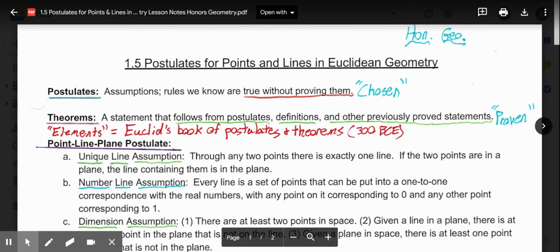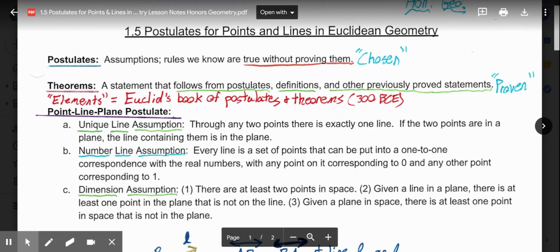Euclid was a Greek mathematician who composed this book of theorems and postulates, which is one of the earliest recorded books that organized mathematics into theorems and postulates, and this occurred around 300 BCE in ancient Greece. So again, a lot of our mathematics and geometry can be traced back to the Greeks and Romans, geometry especially the Greeks.